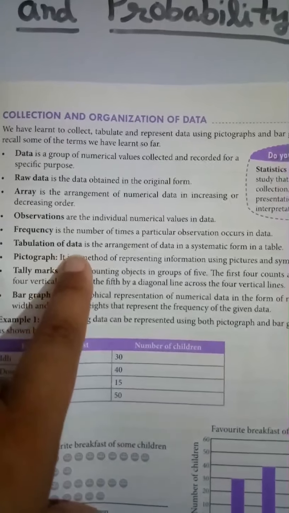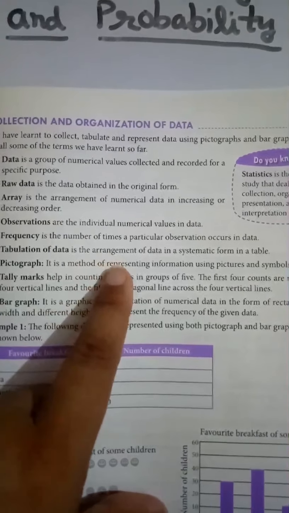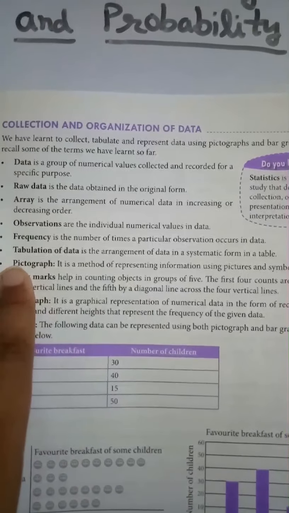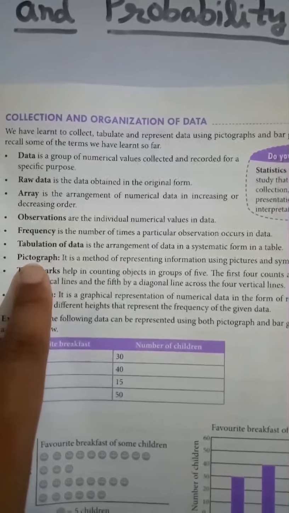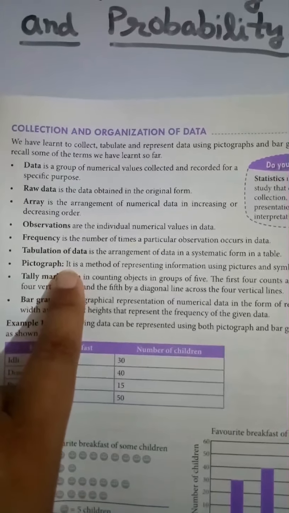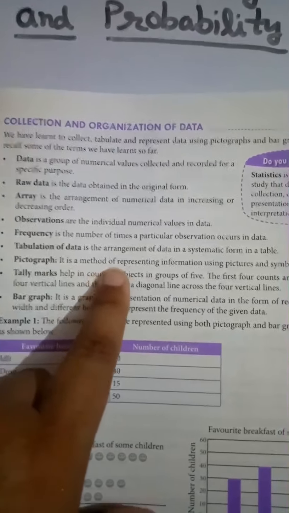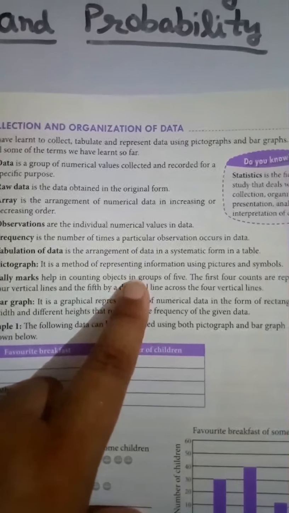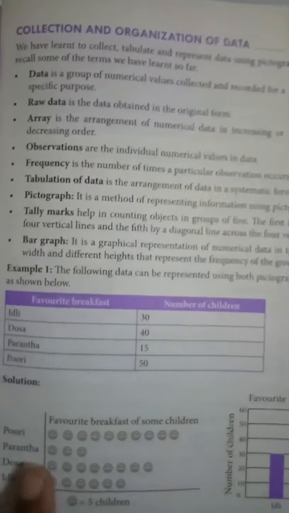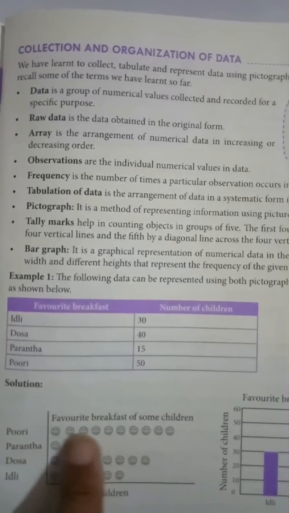Tabulation of data: the arrangement of data in a systematic form in a table. Pictograph, you have learned in 5th or 6th class. It is a method of representing information using pictures and symbols, like this.